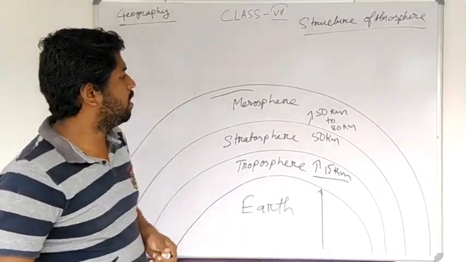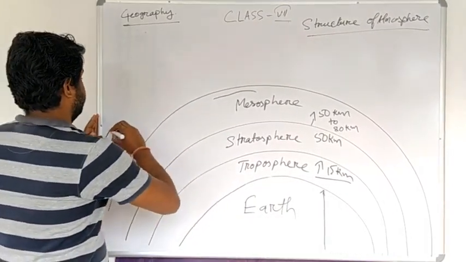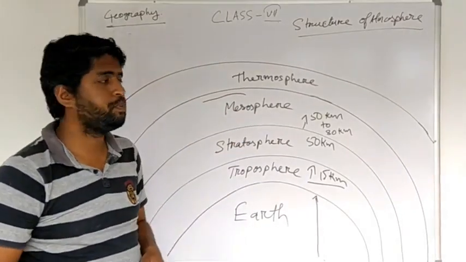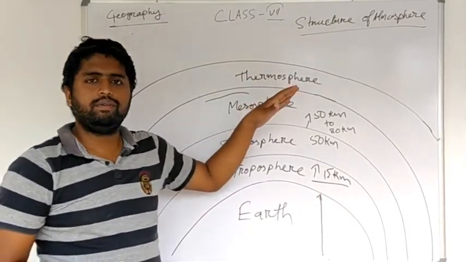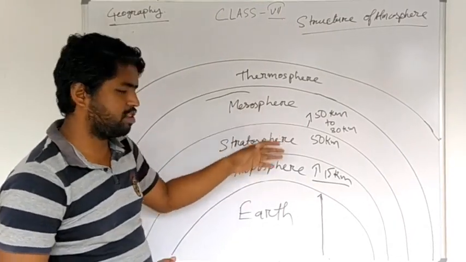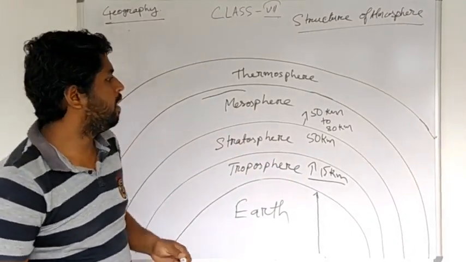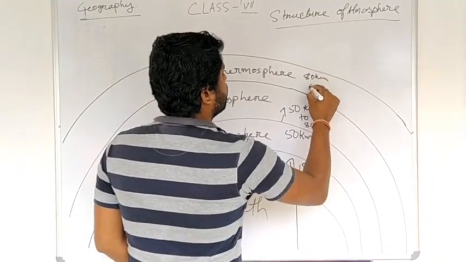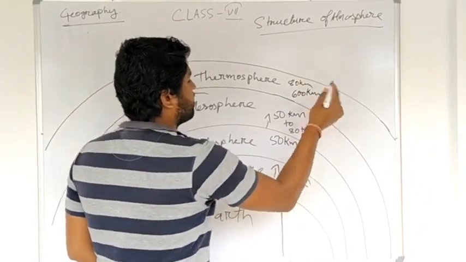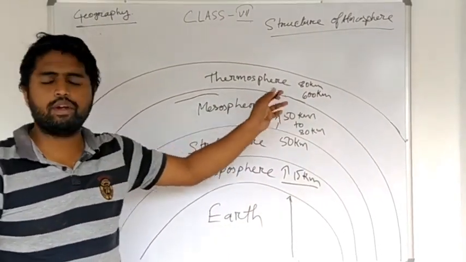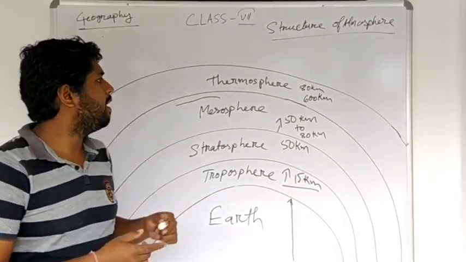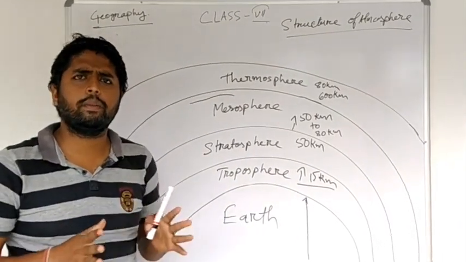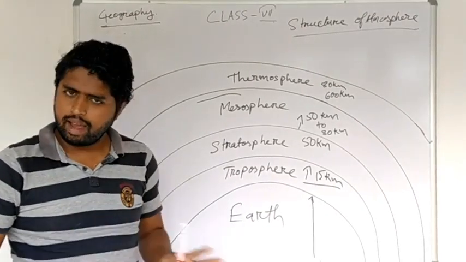Alright, now we shall discuss the next sphere. Okay students, now we have thermosphere. Thermosphere is a part of the atmosphere which extends from 80 km to 600 km. In this layer there is no such environmental disturbance: no precipitation, no air, nothing.